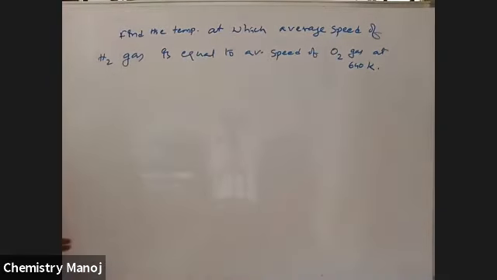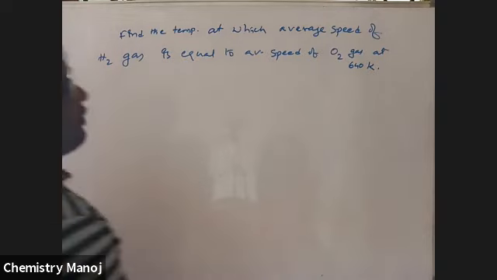But where is the temperature? Their average kinetic energies are equal, so average speeds are equal.